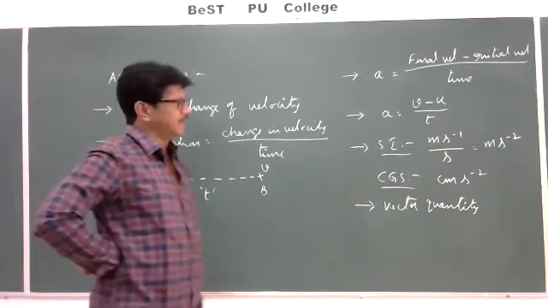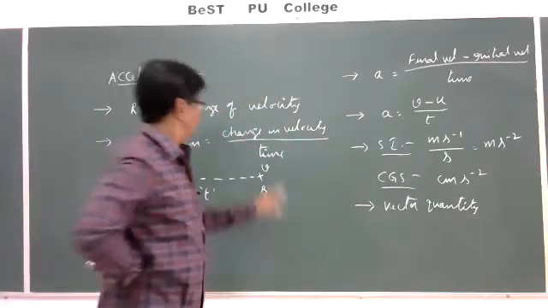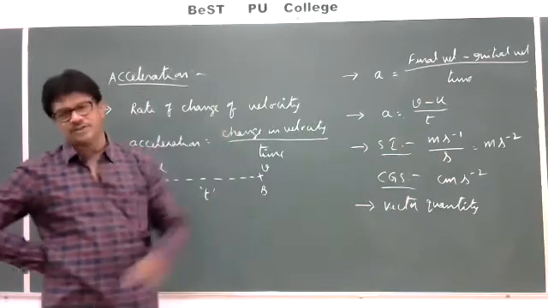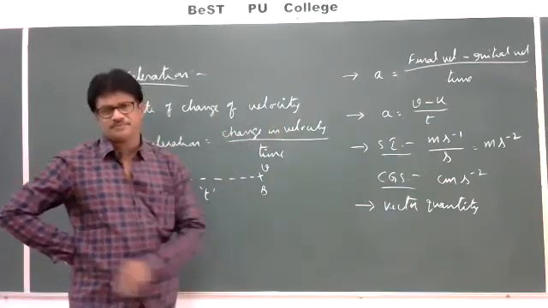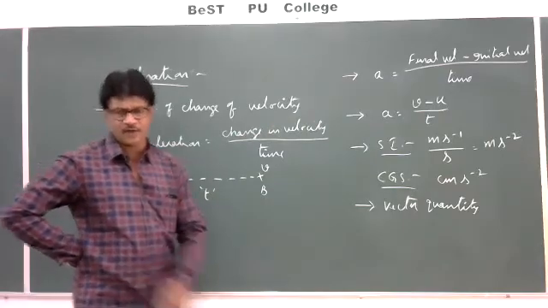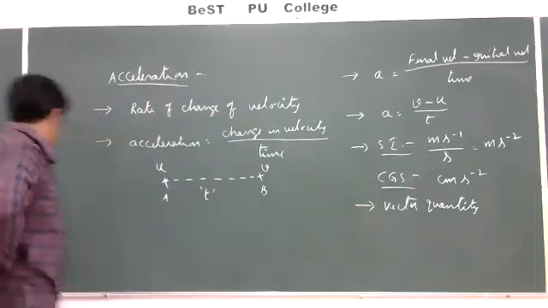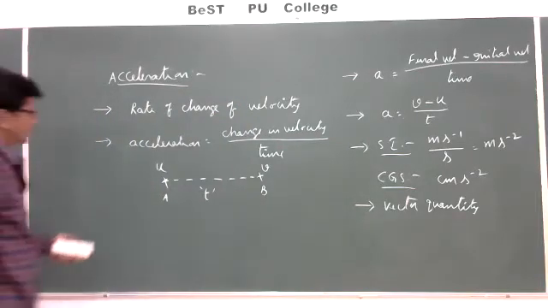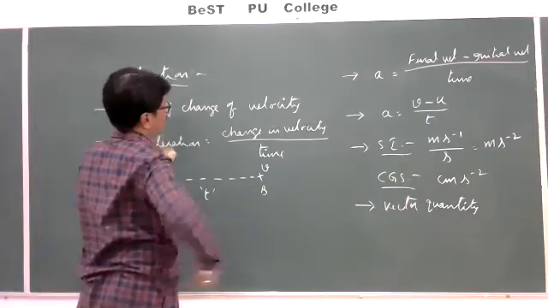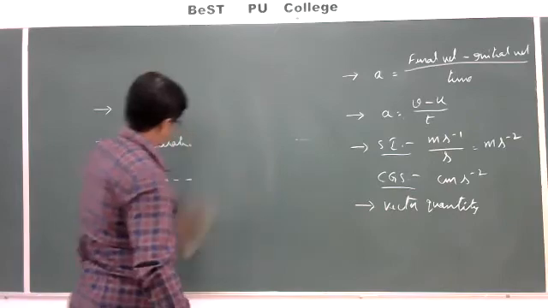Whenever there is a decrement in the velocity, that is, when the velocity decreases, it means the initial velocity is greater than the final velocity.